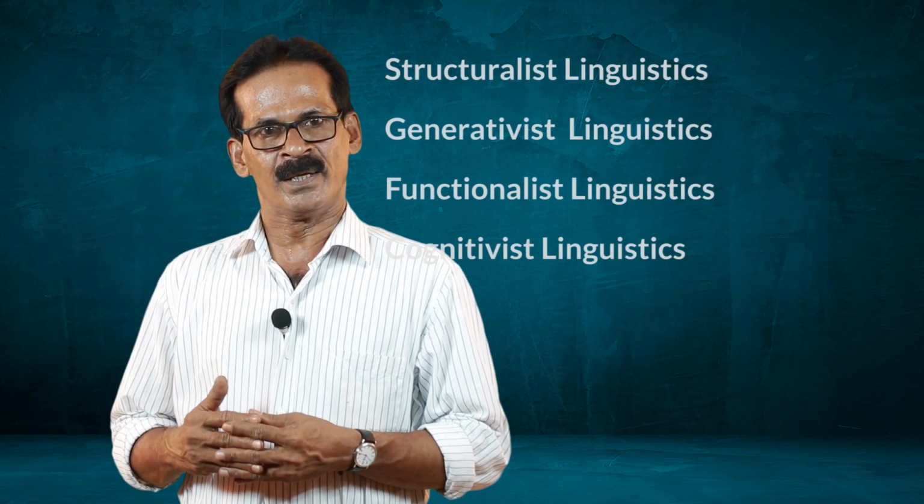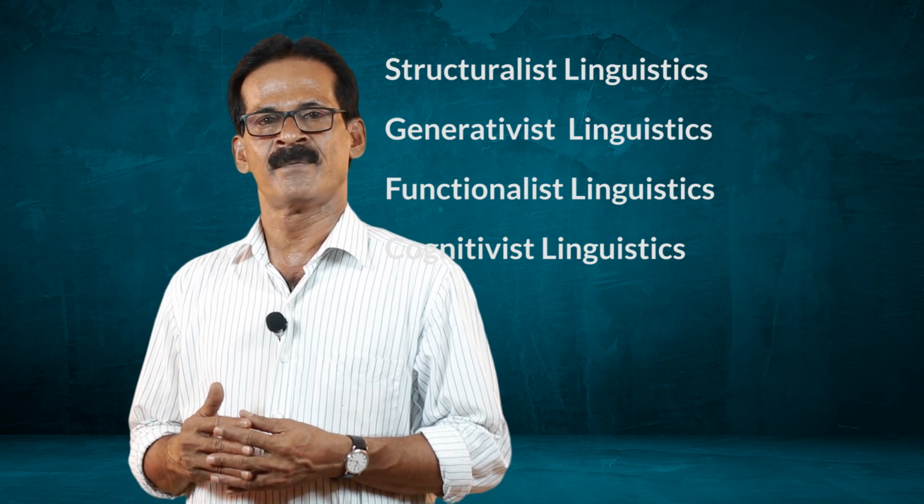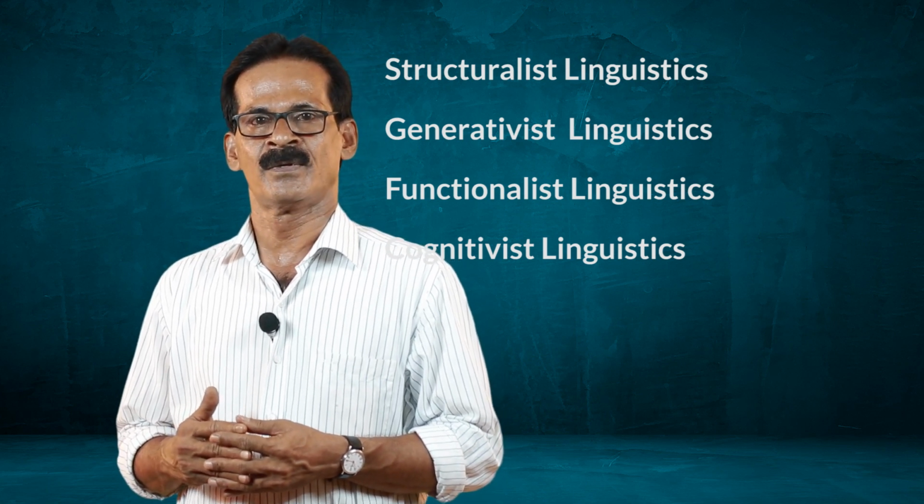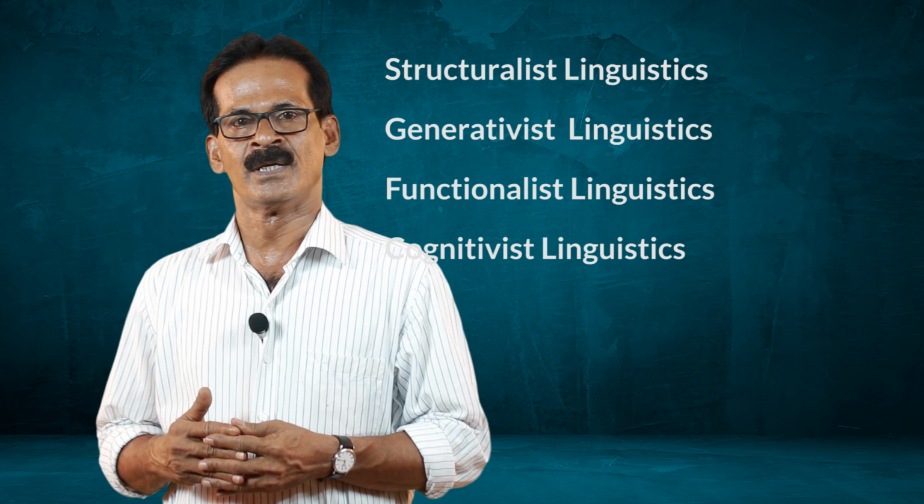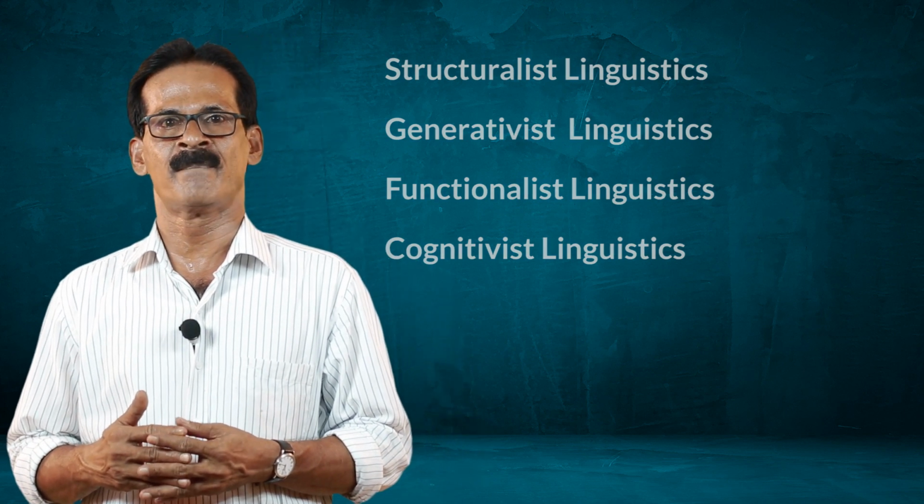Linguistics attained the status of science only by the 20th century. The beginning of the 20th century was marked by a new approach to grammar. 4 major schools of thought are officially acknowledged in linguistics, namely structural linguistics, generative linguistics, functionalist linguistics, and cognitivist linguistics.